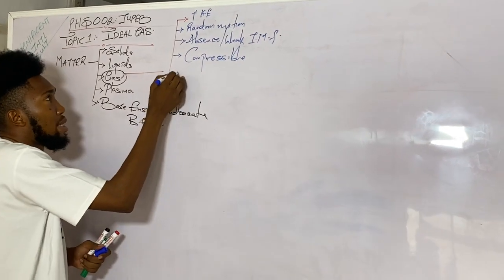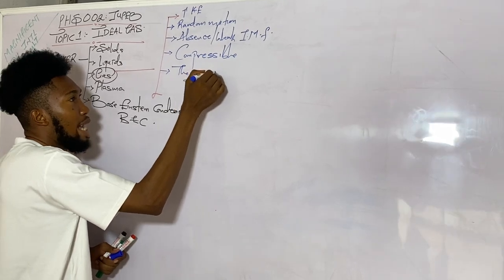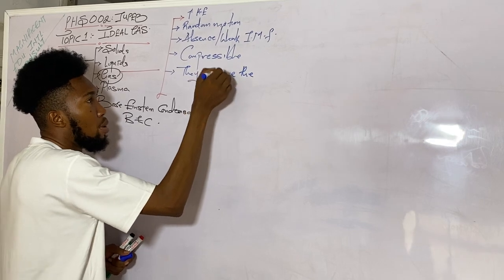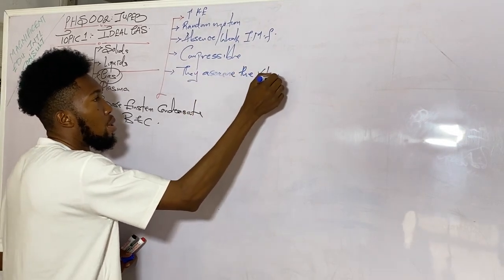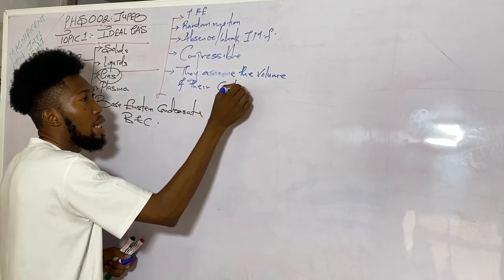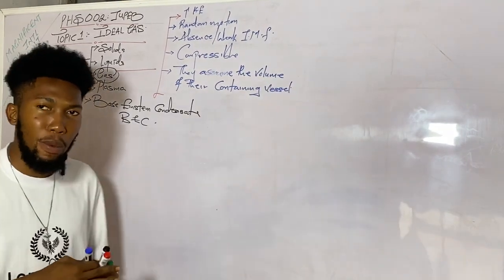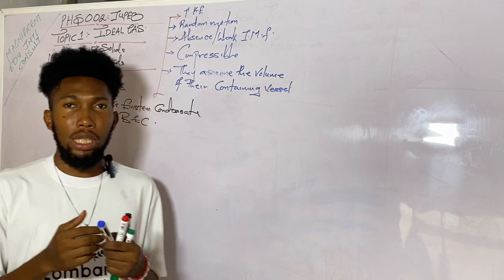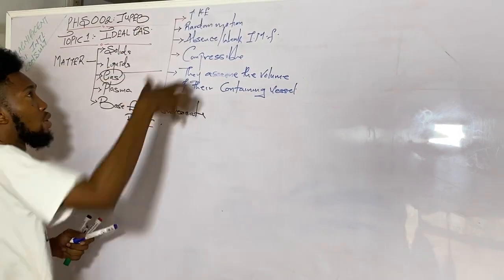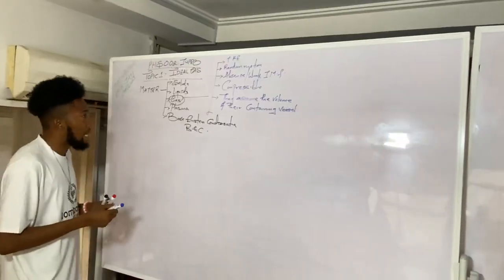And again, one thing about gases is that they tend to assume the volume of their containing vessel. If you put a specific amount of gas into a container or a cylinder, they tend to assume the volume of that cylinder. So that is a very important concept about gases.